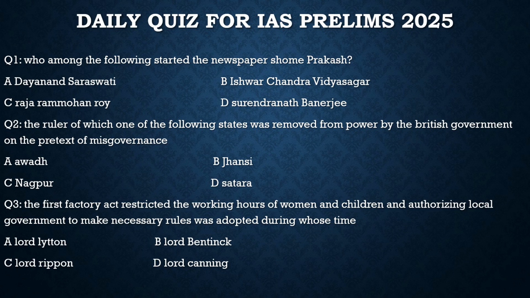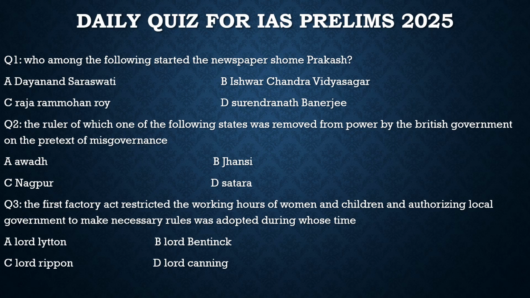Was he Dayanand Saraswati, Ishwar Chandra Vidyasagar, Raja Ram Mohan Roy or Surendranath Banerjee? It was actually started by Ishwar Chandra Vidyasagar. So for this question, the correct option is option B. Coming to the second question: the ruler of which one of the following states was removed from power by the British government on the pretext of misgovernance? Was it Awadh, Jhansi, Nagpur or Satara? It was definitely Awadh. Awadh was annexed on the basis of misgovernance.